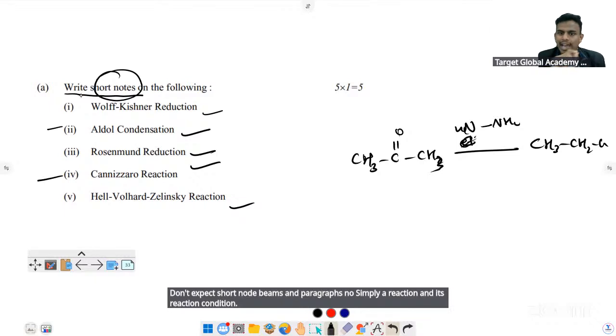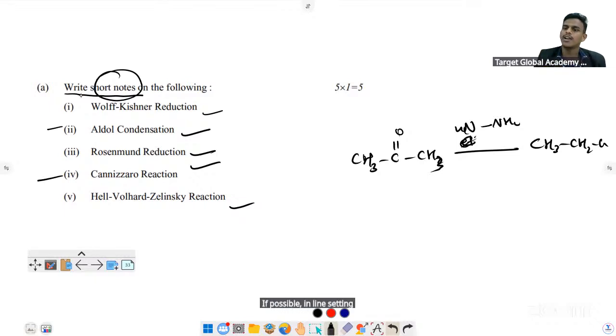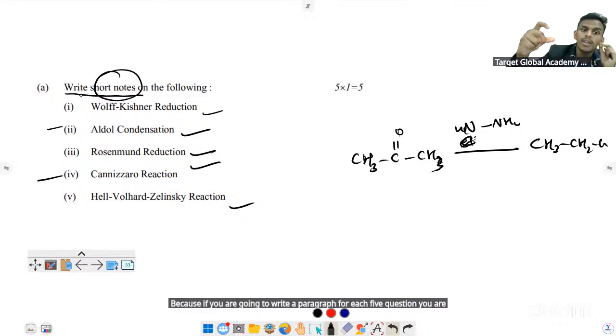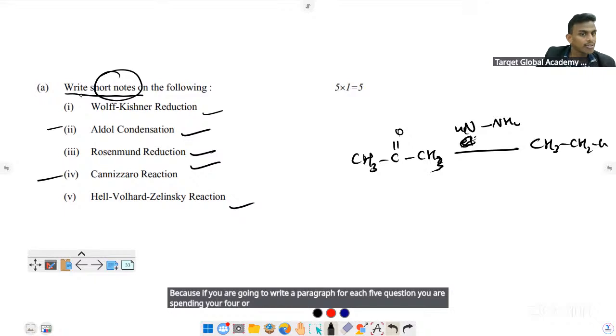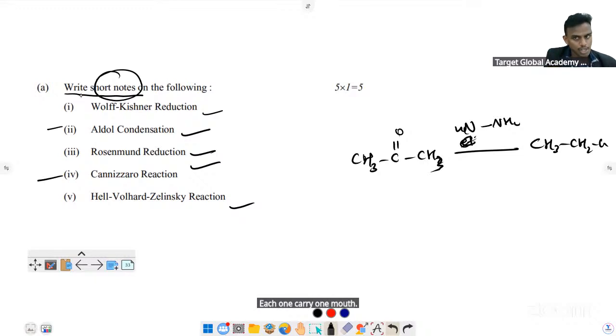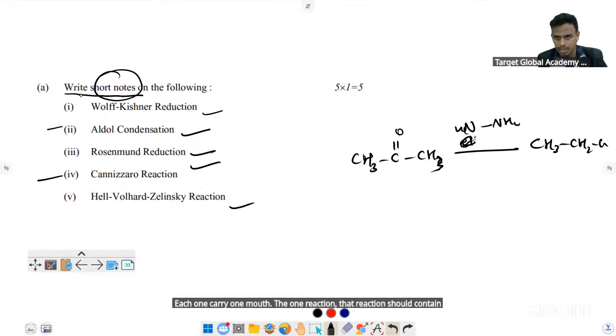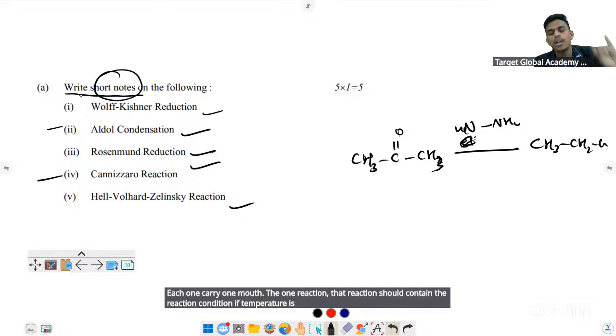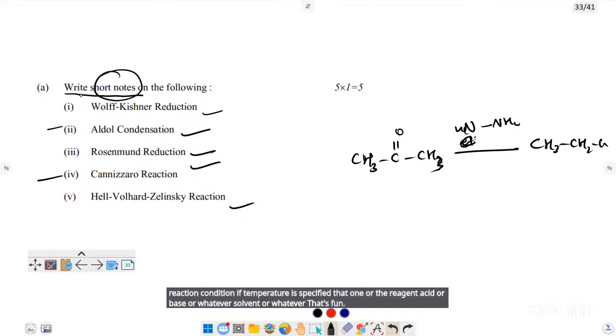If possible, in lines, you can write that this ketone is converted to a hydrocarbon. If you write a paragraph for each of the 5 questions, you spend 4 or 5 minutes on each, a lot of time for a 1-mark question. One reaction should contain the reaction condition, temperature if specified, the reagent, acid or base, solvent, whatever. Okay, sir.